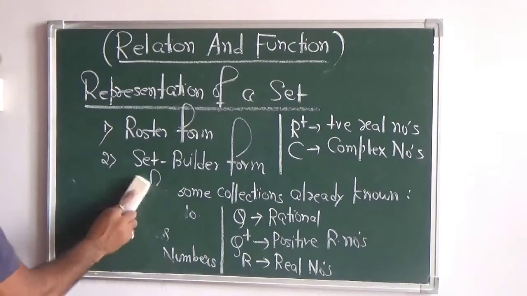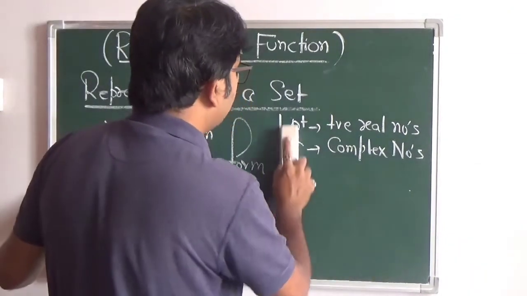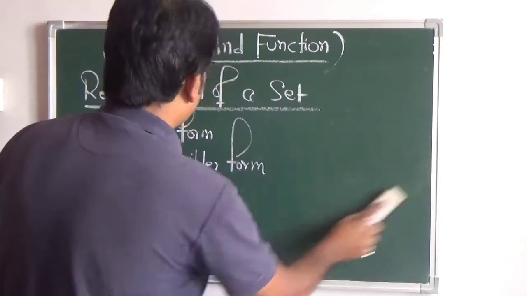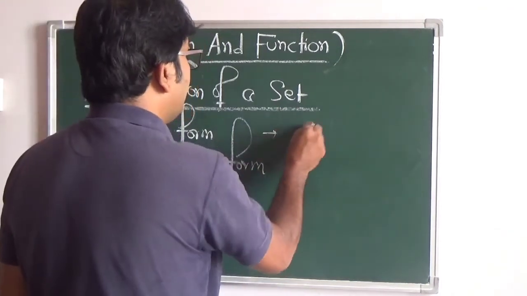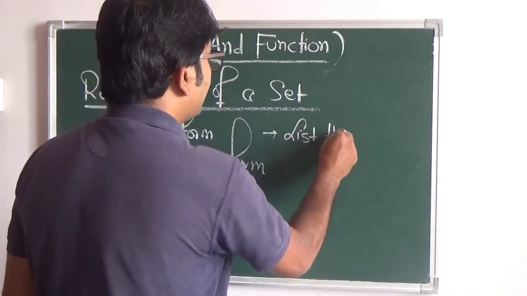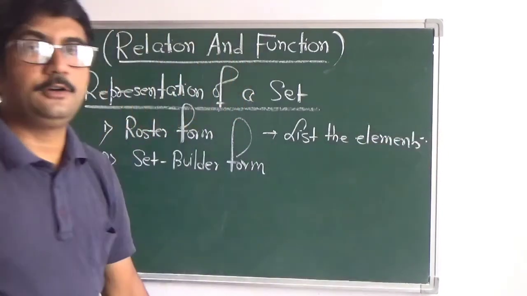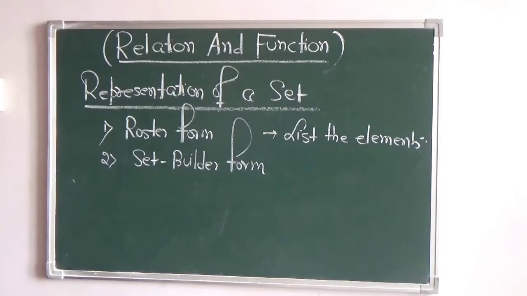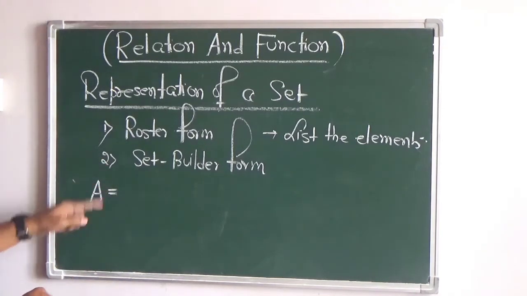Now defining the representation of a set. Now how can we represent a set? And that is done in 2 ways. One is the roster form, one is the set builder form. Now in the roster form, we list the elements directly. So if I talk about, write the set in the roster form, which is the collection of the first 10 natural numbers. So you can write the set. So this is notation for the set.